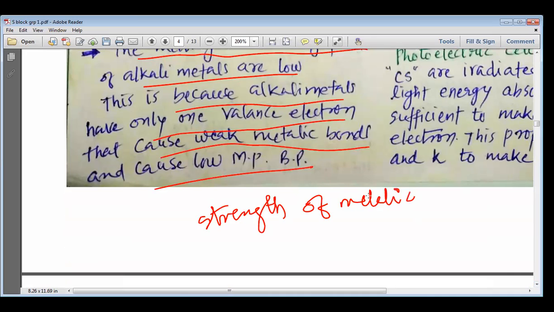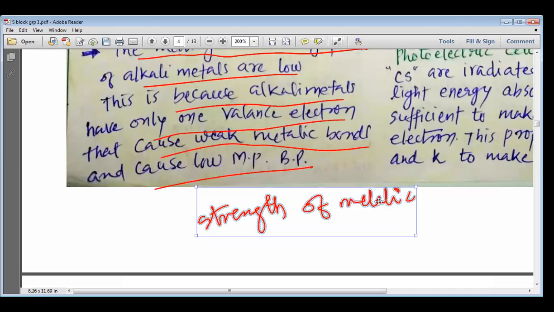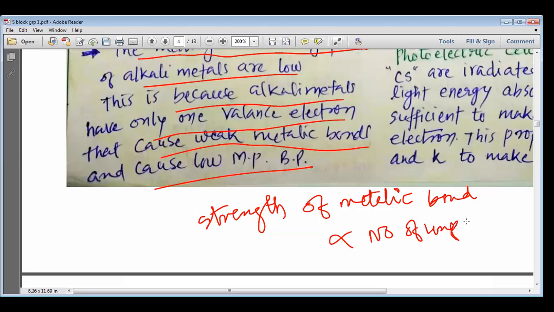strength of the metallic bond is directly proportional to the number of unpaired electrons in the atom. In the atom.